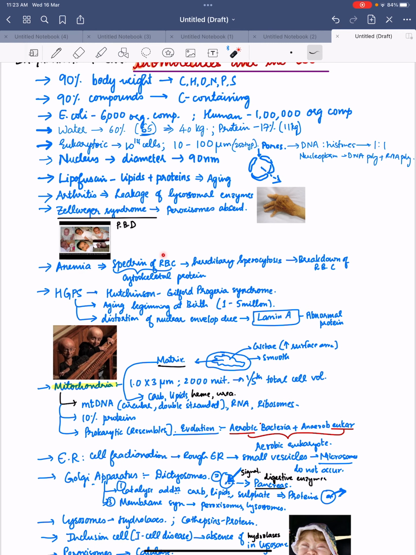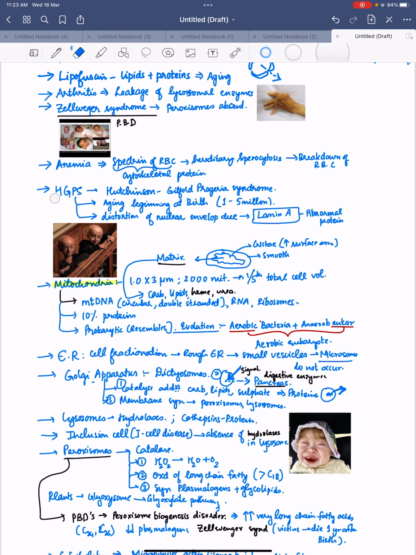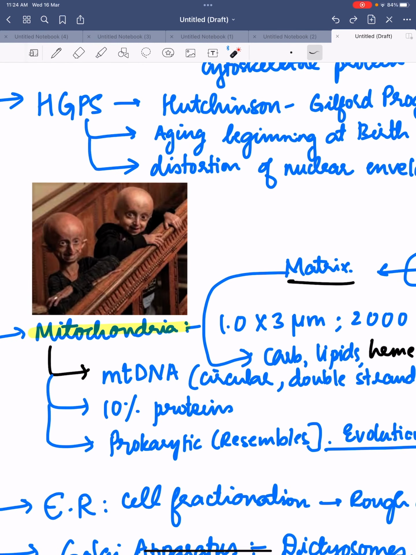Anemia is caused when there is a defect in the cytoskeletal protein spectrin of RBC; hereditary spherocytosis takes place, due to which breakdown of RBCs occurs. What is HGPS? HGPS is Hutchinson-Gilford progeria syndrome, which is aging beginning at birth.